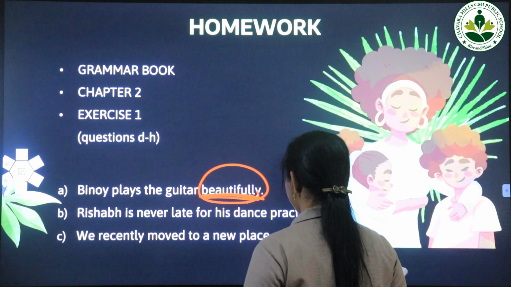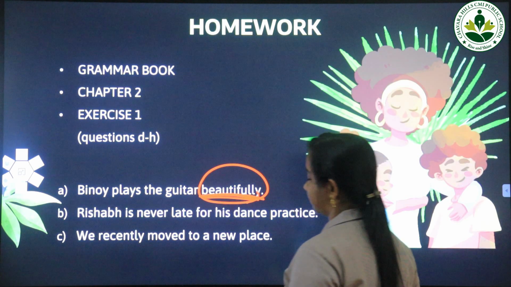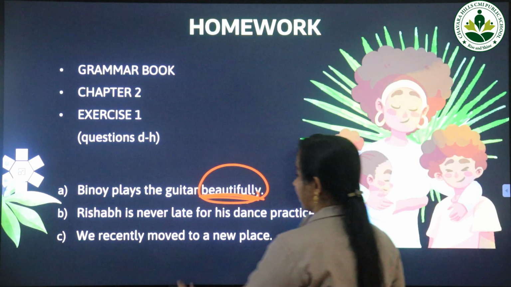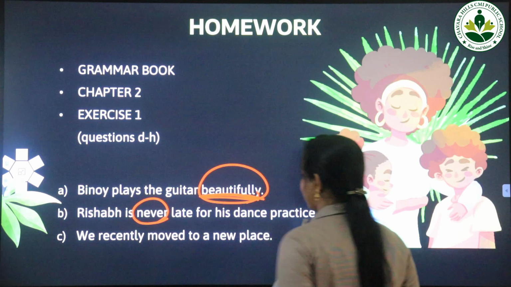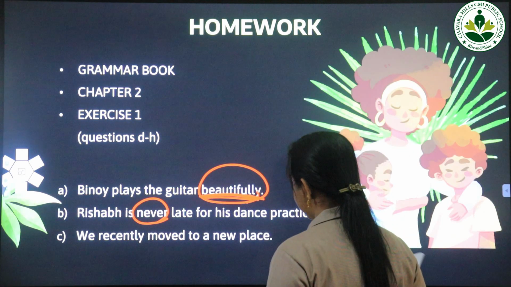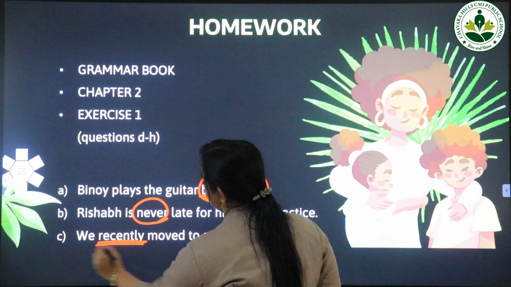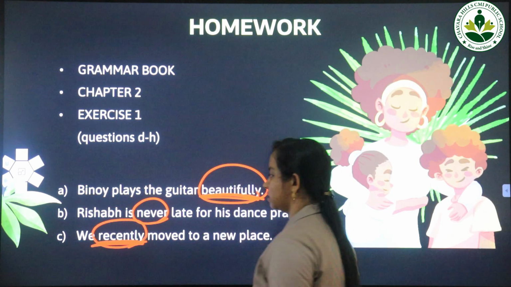Now Rishabh is never late for his dance practice. So never is the adverb. Now we recently moved to a new place. So we moved to a new place, which is we moved recently. So these are the adverbs.